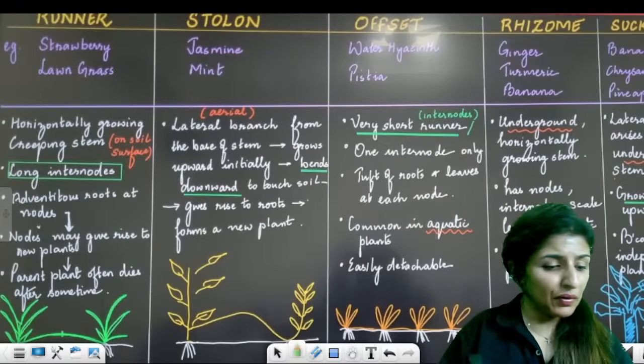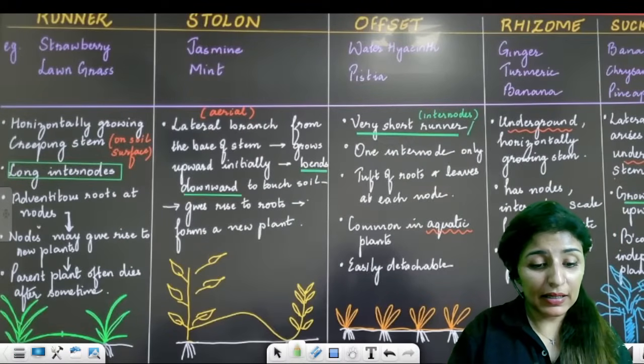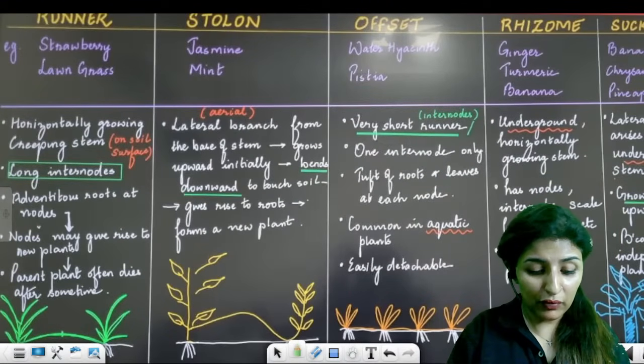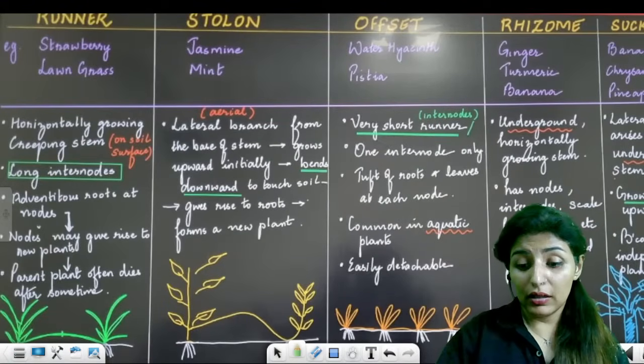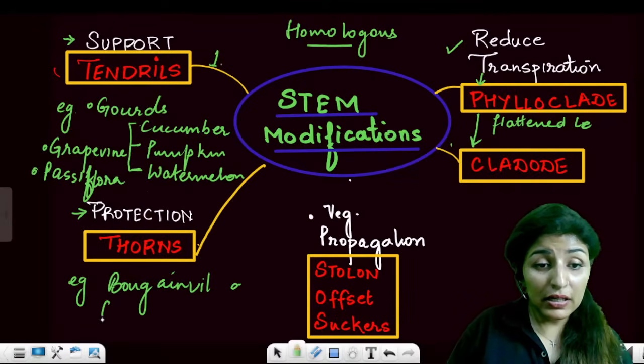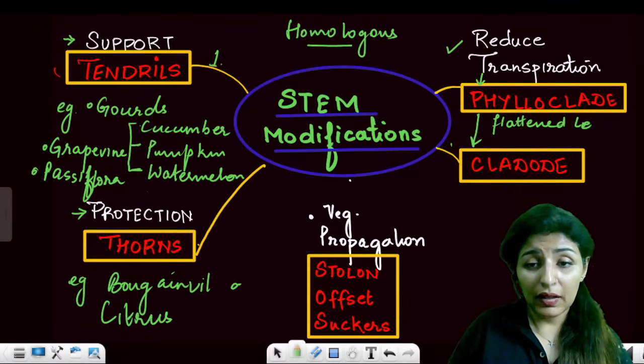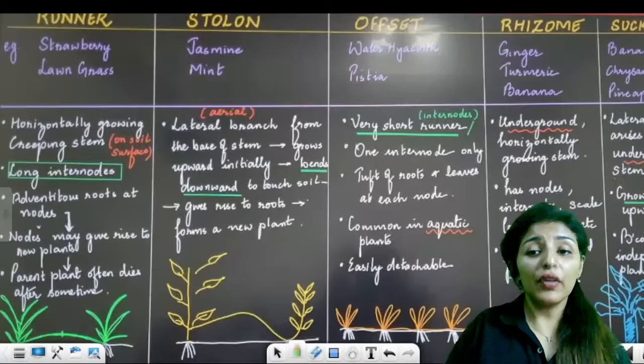Are these points clear to everyone? Now, this particular slide is going to be super important for all of you. Thorn is also found in citrus. You're very right. So, thorns are also found in citrus. Right? Is this clear? Now, moving on to the next.